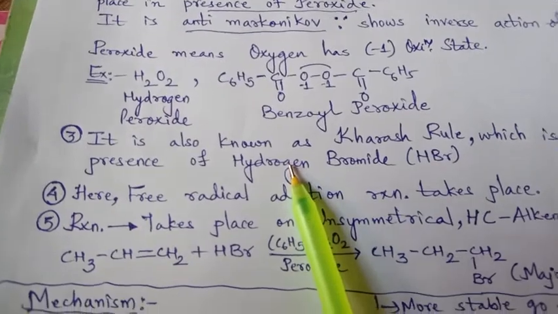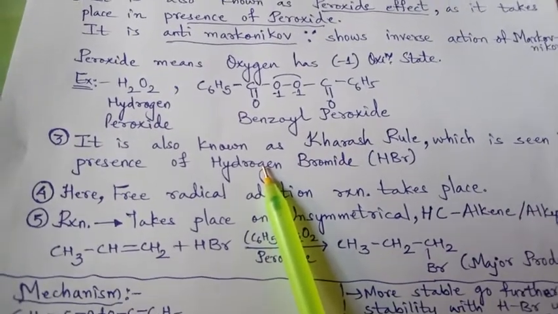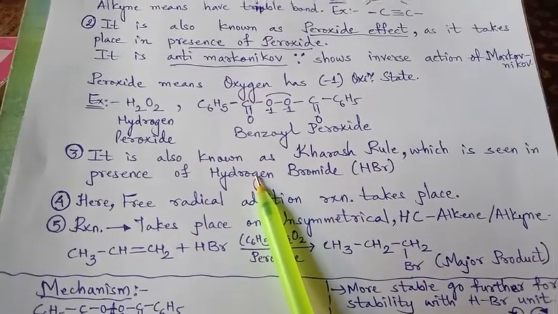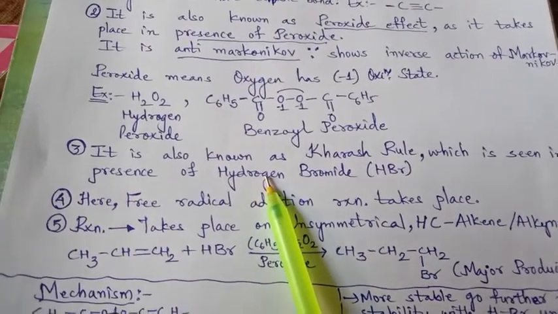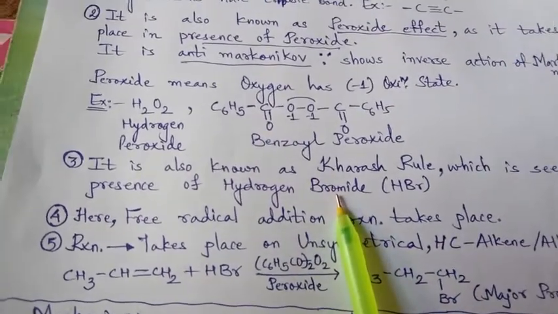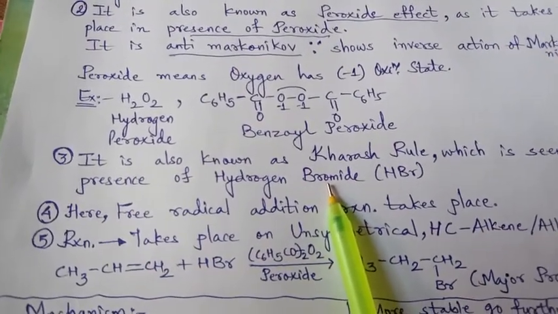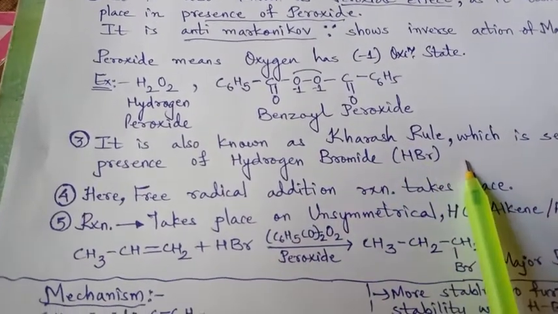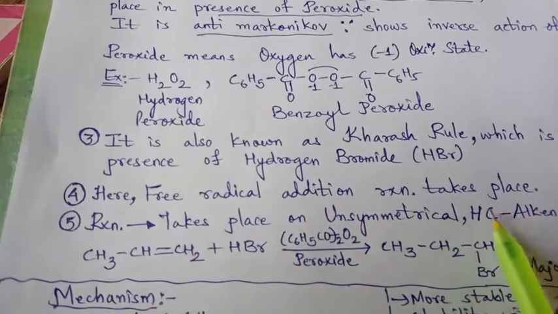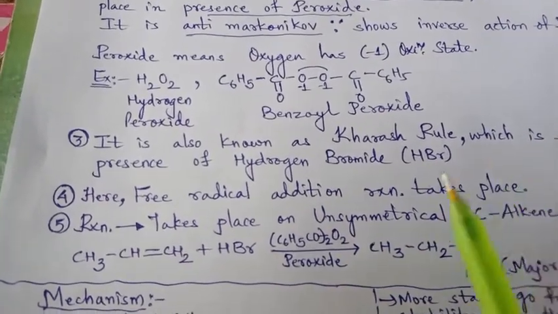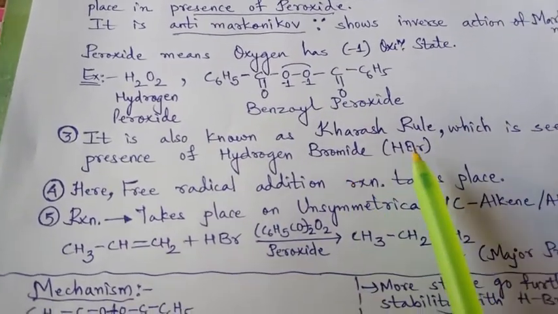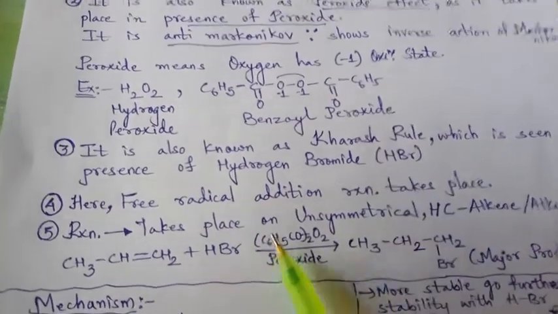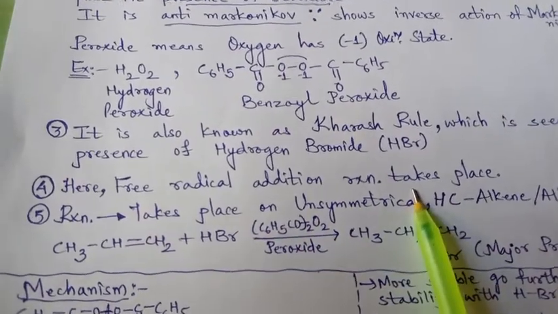Now, this Kharasch rule, or anti-Markovnikov rule, or peroxide effect was studied by Kharasch and Mayo with the help of hydrogen bromide, because when they studied the Markovnikov rule in the presence of a little peroxide, they found that hydrogen chloride and hydrogen iodide were not giving the reaction in proper amounts. And so anti-Markovnikov only takes place in the presence of hydrogen bromide. Here a free radical addition reaction takes place.